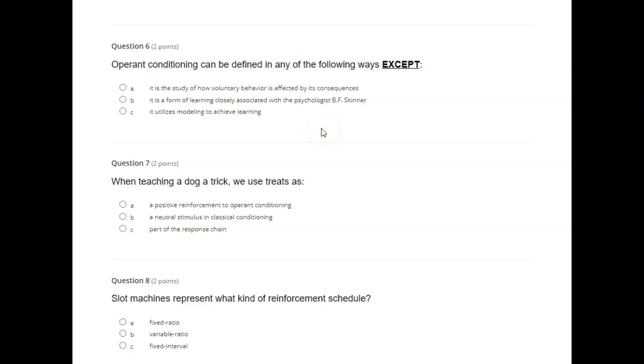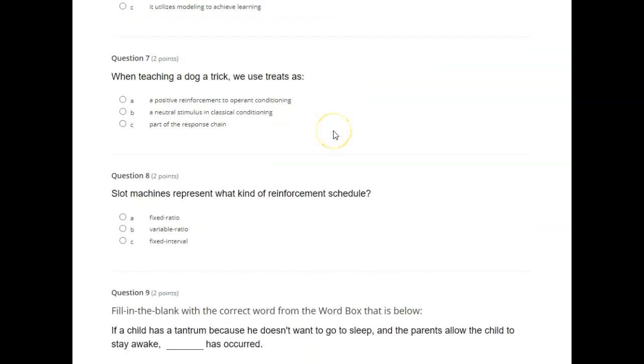Operant conditioning can be defined in any of the following ways except A. It is the study of how voluntary behavior is affected by its consequences. B. Is a form of learning closely associated with the psychologist B. F. Skinner. C. It utilizes modeling to achieve learning.